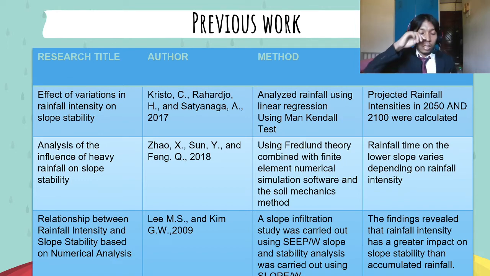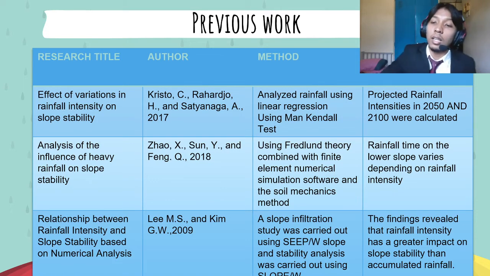So the first one is the effect of variation in rainfall intensity on slope stability by Christo C., Raharjo H. and Syed Naga A., published in 2017. So the method is using the Mann-Kendall test to analyze rainfall by using linear regression. So the result of the test is the projected rainfall intensity in 2050 and 2100.